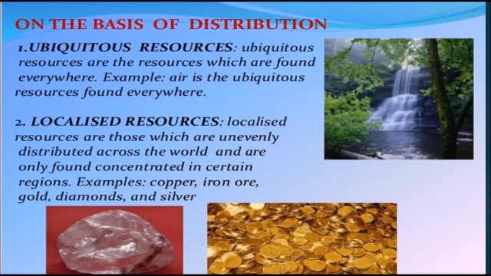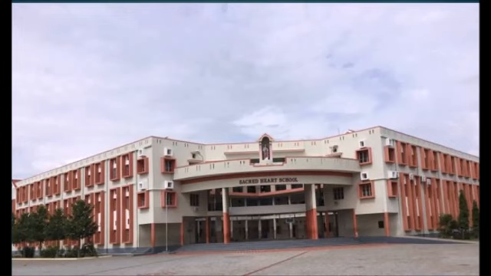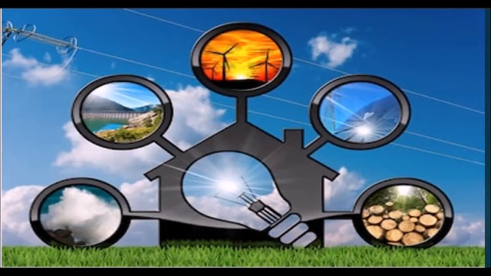The third classification of natural resource is based on distribution, like whether they are distributed in the same manner everywhere. So this distribution is also classified as localized resources and ubiquitous resources. A localized resource means the resource which is present in a particular area. For example, if we take Mathur, we are all living in Mathur, we are coming to a school in Mathur. So whatever resources are available in good quantity in Mathur will be called a localized resource, which is available locally.